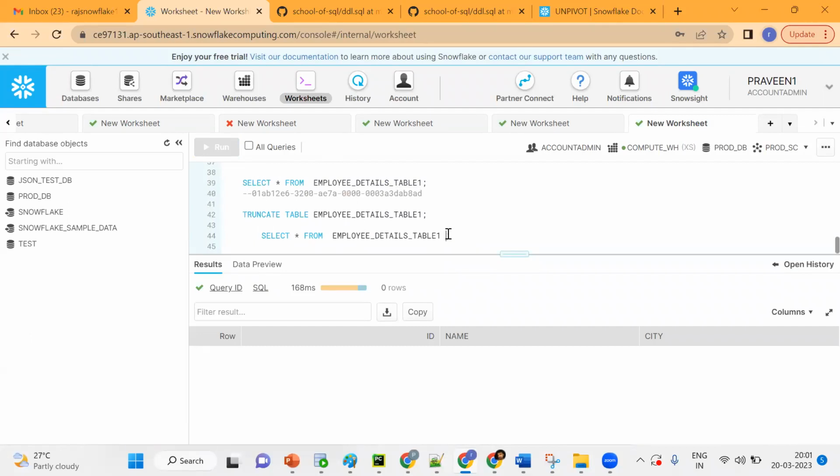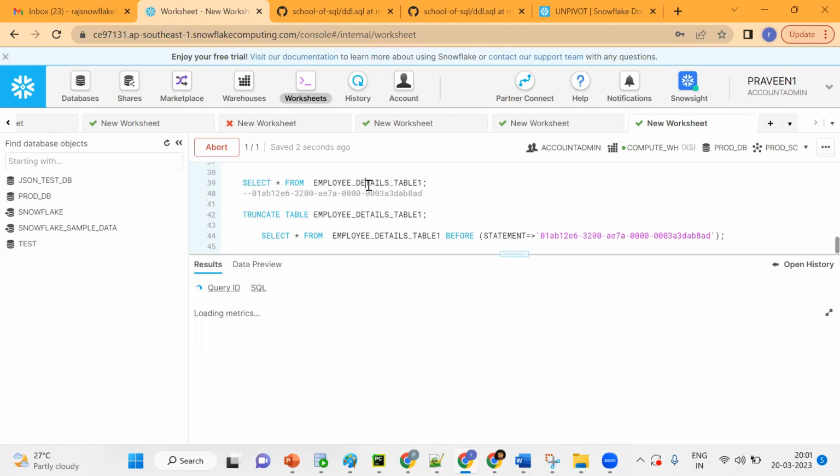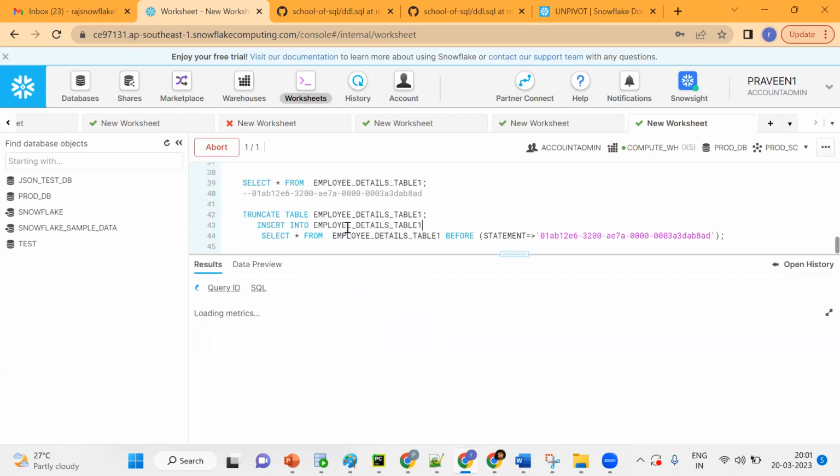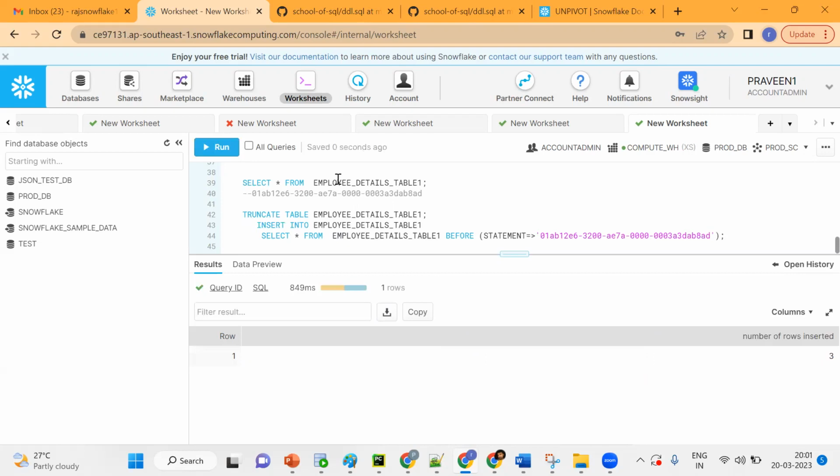Suppose we should use the before statement. So this is the syntax. Copy this value. Suppose right now, is any data there? Like this, if I want to get data back now, we can use insert into. Suppose data is not there, then we can use it. If you see, this data will be popped.